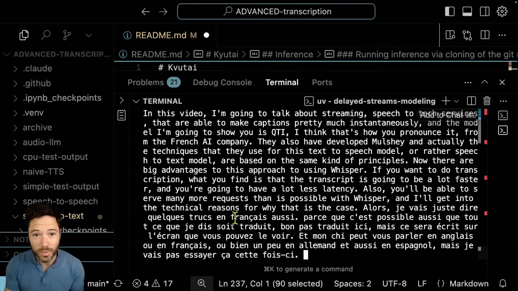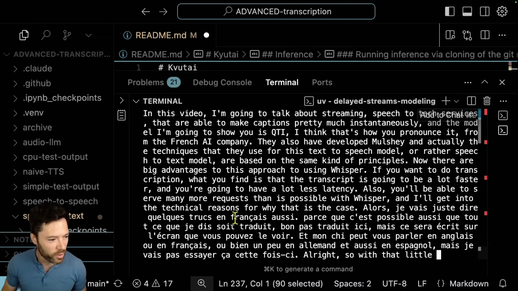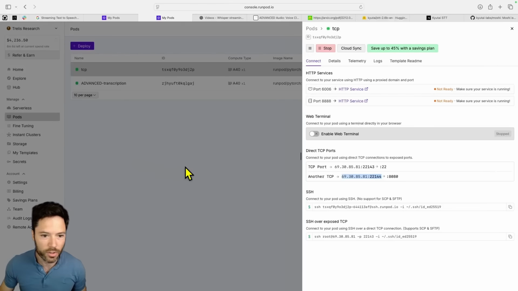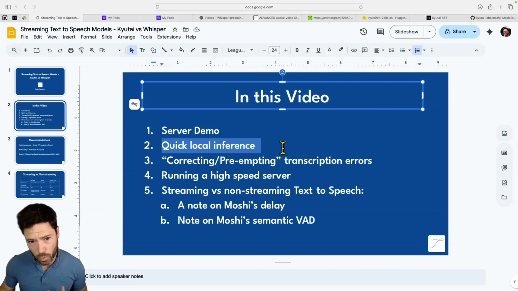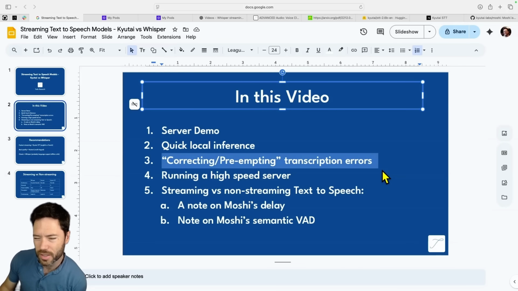All right, so with that little demo, we're going to move on and talk through how this model works. We'll do some quick inference locally, just using my laptop because it's a really small model. Then we will look at how we can correct errors. This is quite a unique feature that's possible only with Moshi.